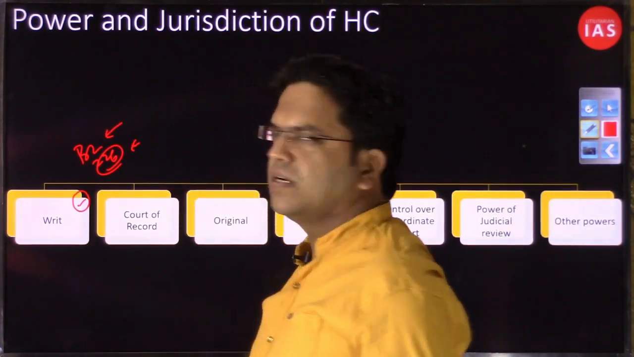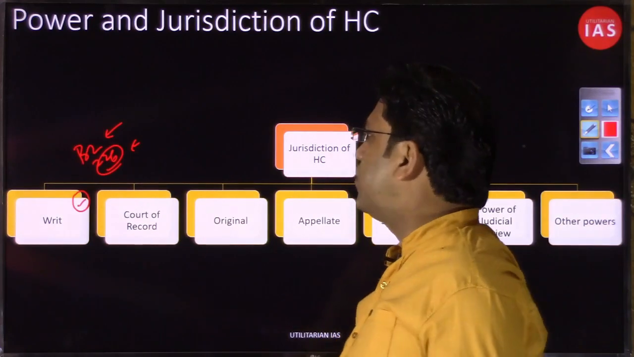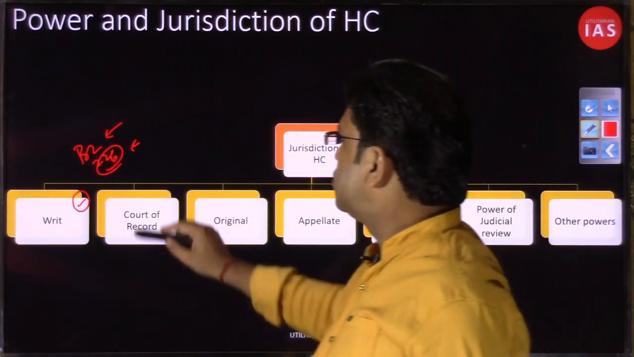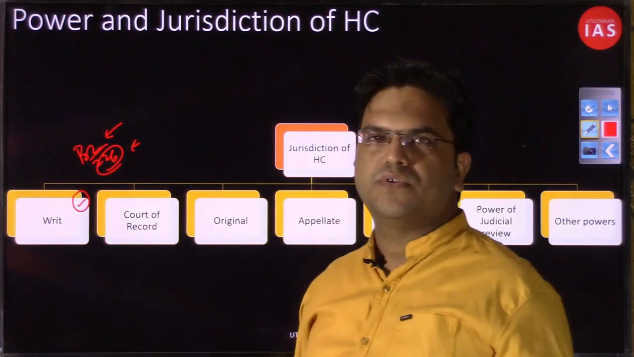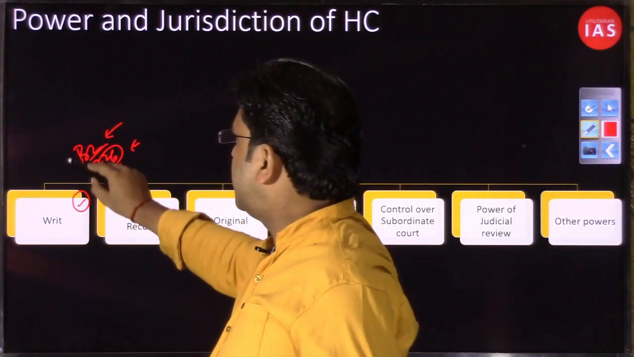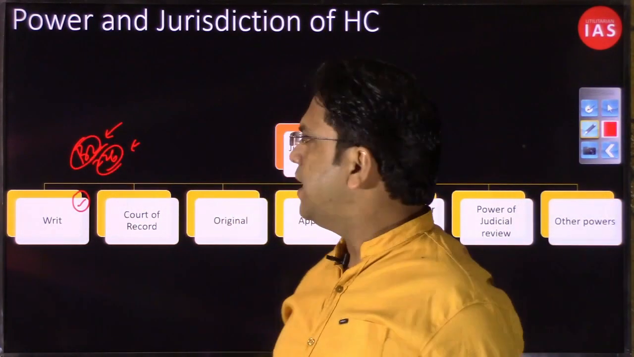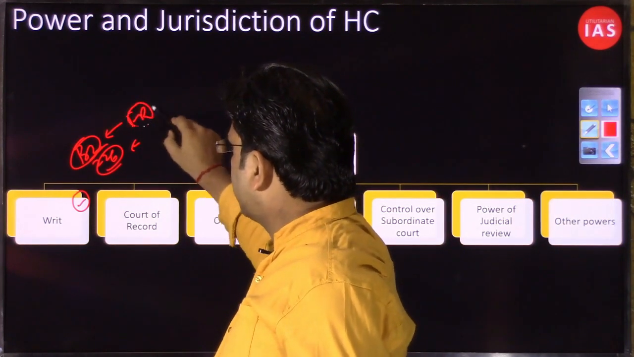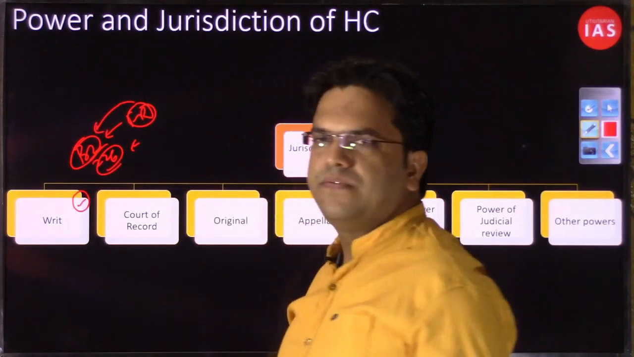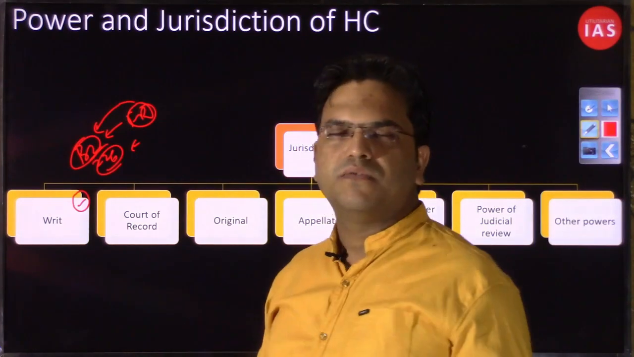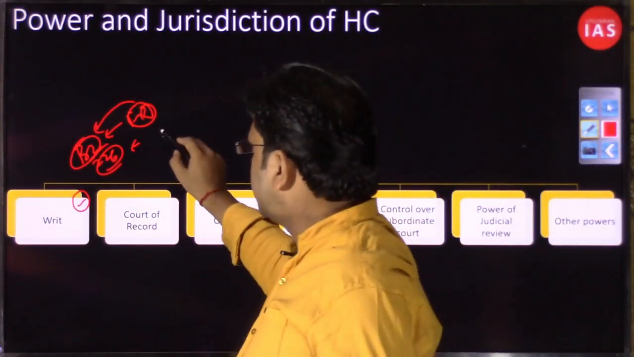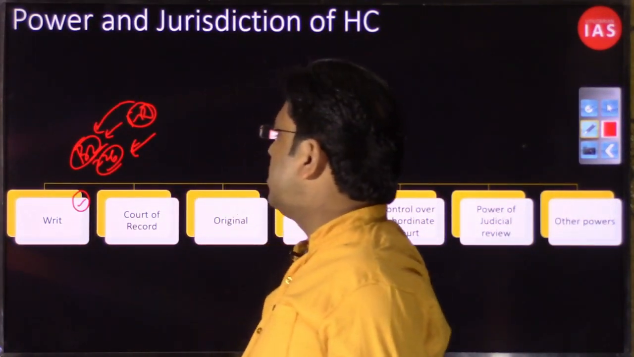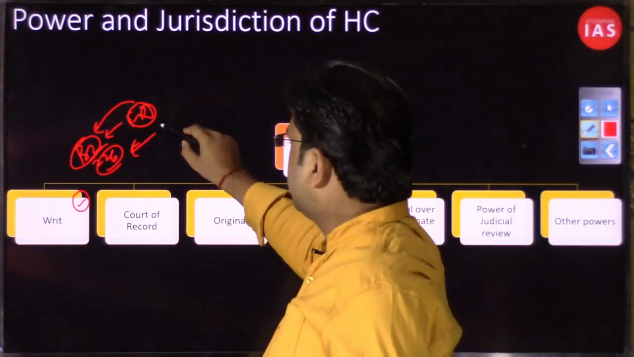Under Article 32, the Supreme Court has the power to issue writs, the 5 kinds of writs, for the enforcement of fundamental rights, on the violation of a fundamental right. But we had differentiated the writ issuing power of the Supreme Court under Article 32 and the writ issuing power of the High Court under Article 226.